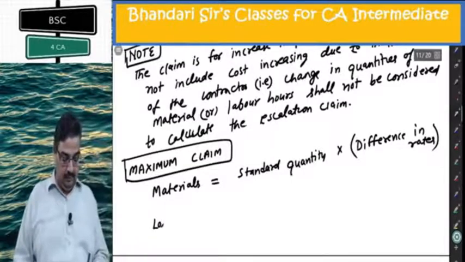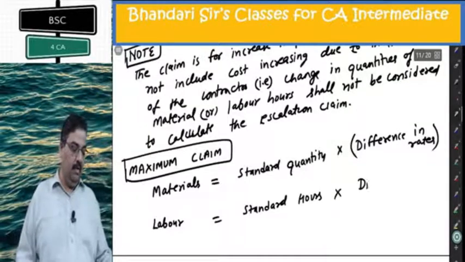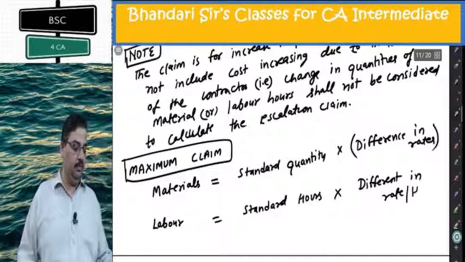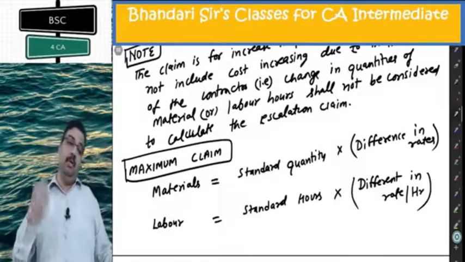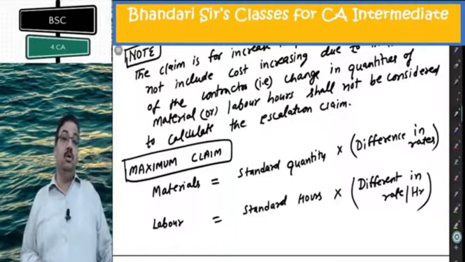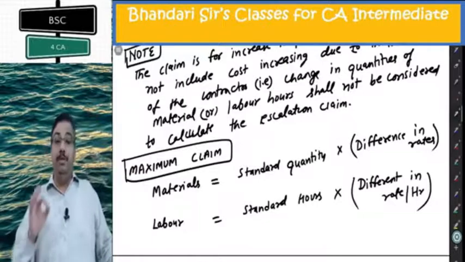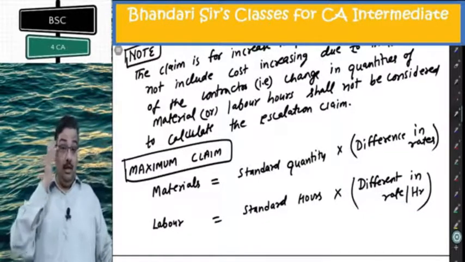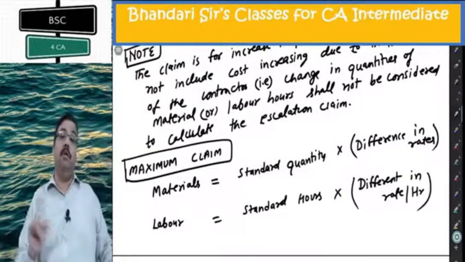Similarly, for labor, standard hours multiplied by difference in rate per hour. There are different types of labor. If there is deflation in something, it will be taken net. So net inflation is what you can claim. The change in quantity should not be considered. They planned 1000 bags of cement. They are actually consuming 1500. The extra 500 they are consuming will not give inflation on that.